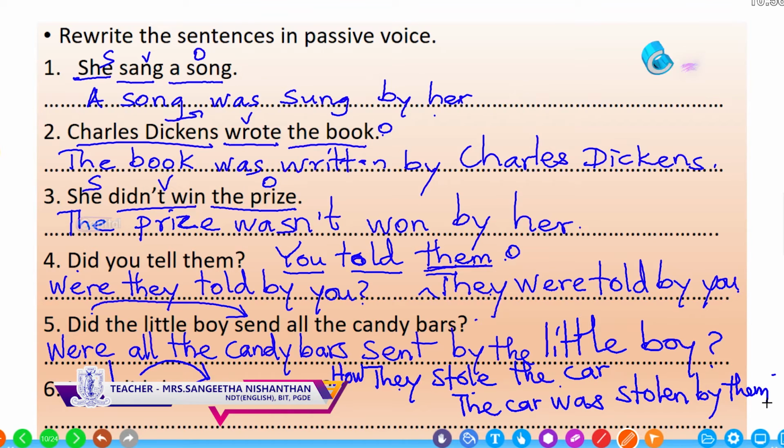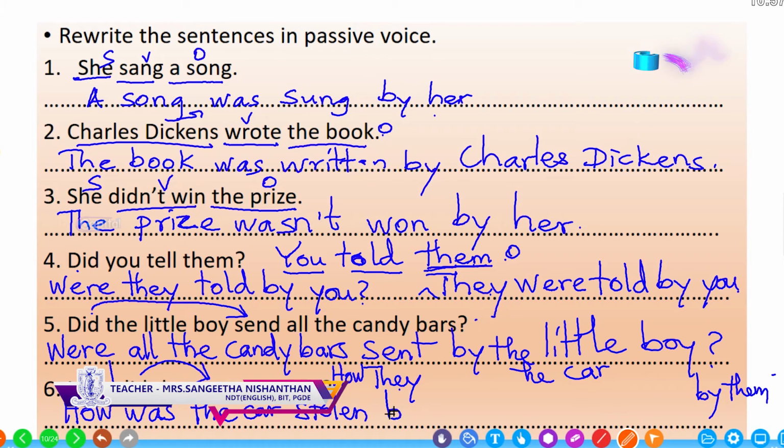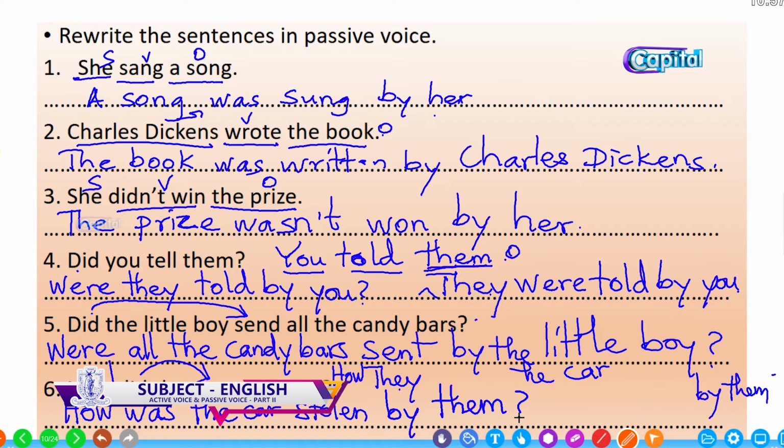Right. Now there's how, and we have to make it again into question word order. So bring the be verb before the subject. So now how, the be verb brought is was. How was the car stolen by them? This is the question word order. When the question word begins with who, the passive question starts with whom.